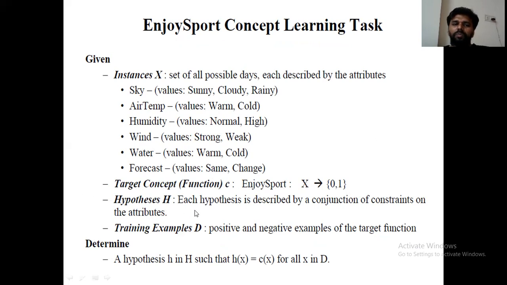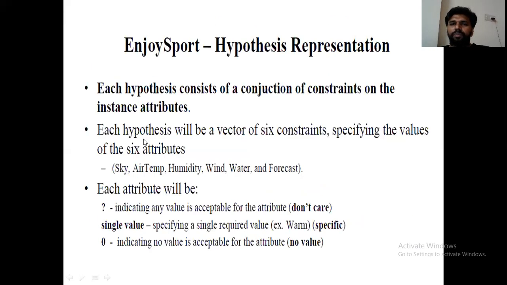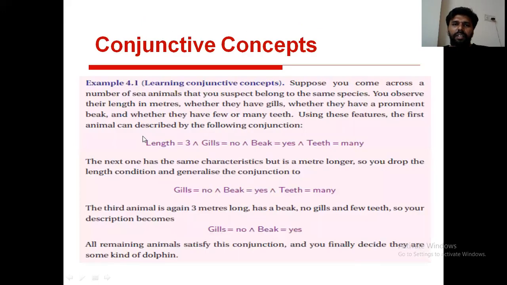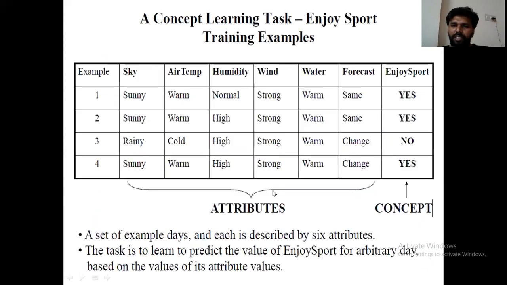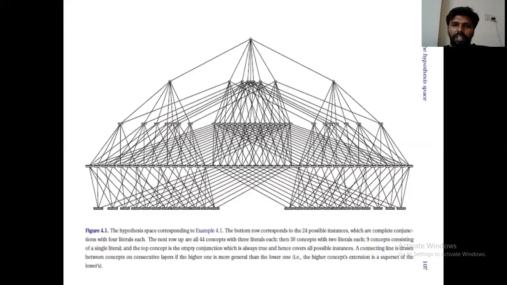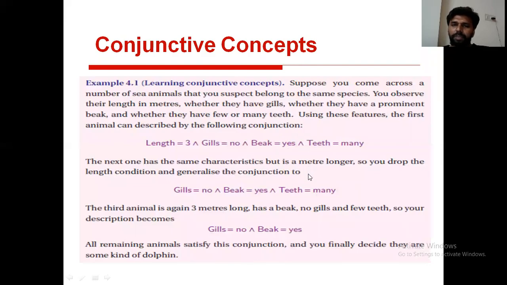Finally, what are we constructing? We are constructing a set of concepts for the hypothesis. Here, this hypothesis H contains what? It contains conjunctive forms. We are constructing conjunctive concepts with the help of the hypothesis. In each level of the hypothesis space, what we are mentioning is conjunctive concepts.